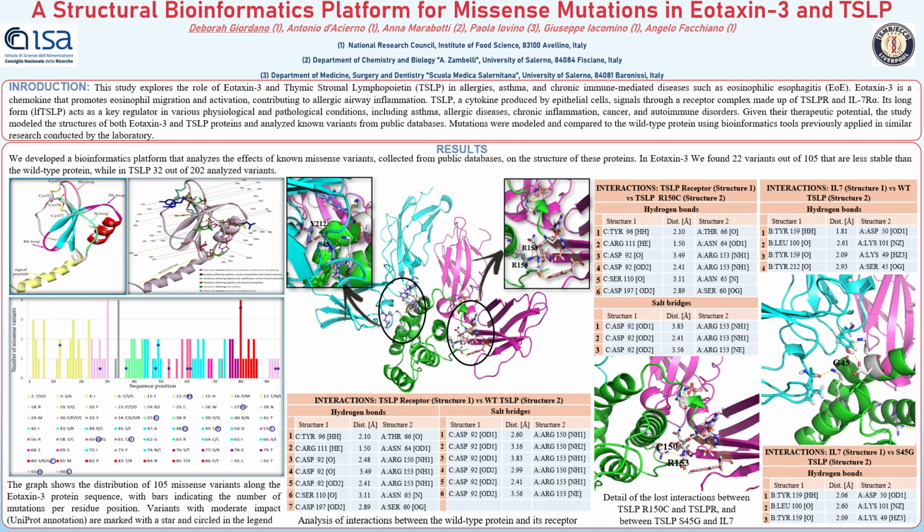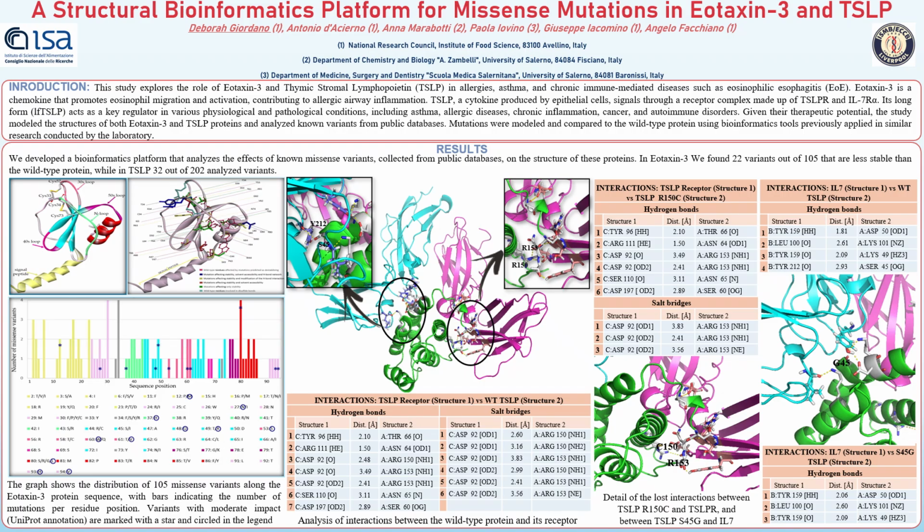The graph on the left shows the distribution of 105 missense variants along the eotaxin 3 protein sequence, with bars indicating the number of mutations per residue position. Variants annotated in UniProt as having a moderate impact are marked with a star and circled in the legend.